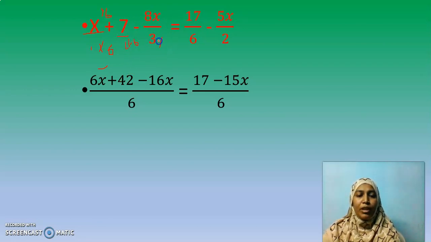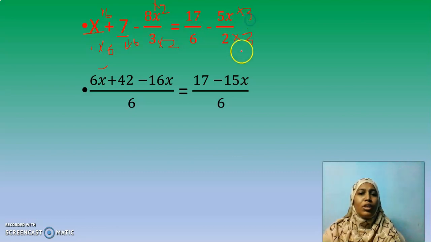Here it is enough to multiply by 2 because we already have the factor 3. 3 2s are 6. So 8 into 2, 8 2s are 16x. Be careful with the sign. Whatever is there in the question, the same sign you will have here, which is equal to, here already the denominator is 6. So we get the same numerator 17. Here it has to be multiplied by 3 to get 6. So in the numerator also I multiply by 3.